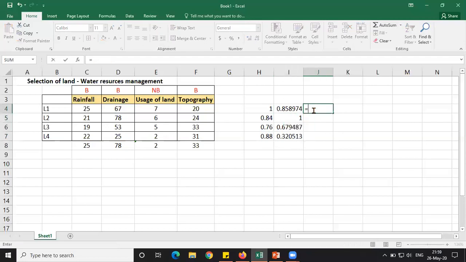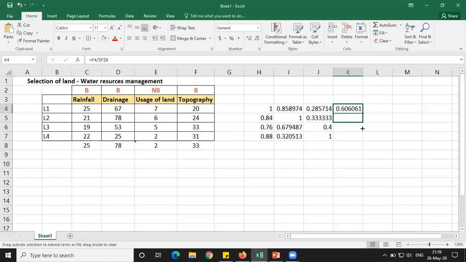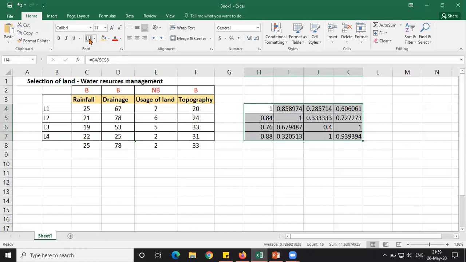Next, for this one, it is the minimum. So I have to select this one, press F4, divided by the current value, whatever the current value we have. And here you can observe a lot of ones. Next, we have to go to the topography. In the topography, we have 20 divided by the attribute number, enter. Then simply drag it down. So this is the normalized decision matrix which we get from our problem. Normalized decision matrix.